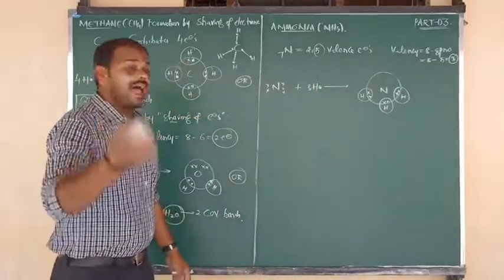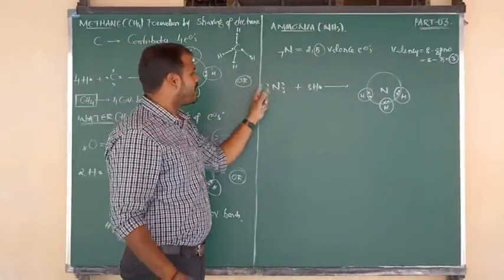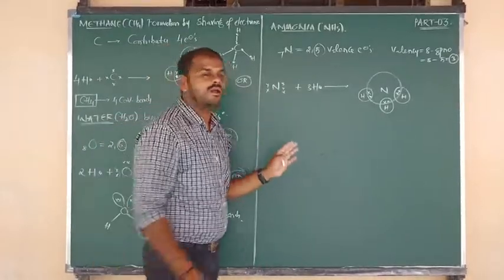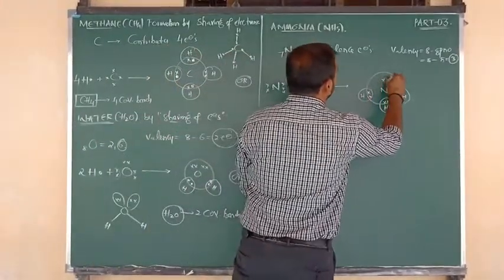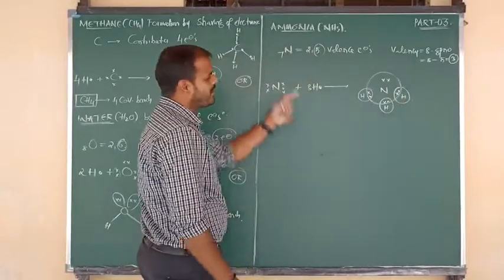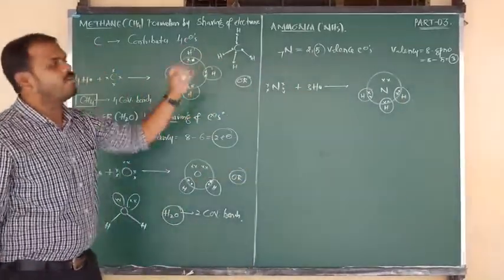Okay, 3 contributed, but how many remain? Those electrons are not shared. The remaining is only 2 electrons. This is your diagram of what? The electron dot structure of the ammonia molecule.